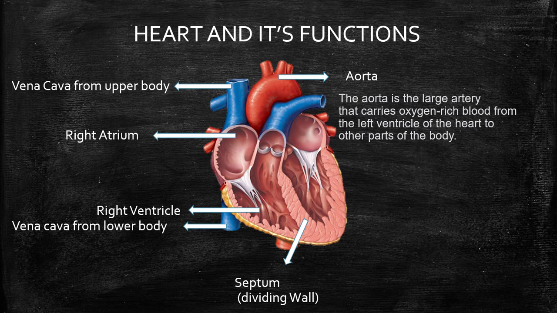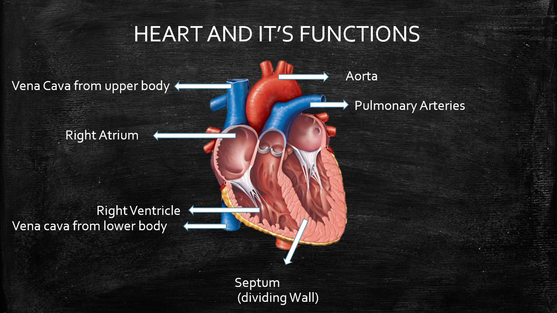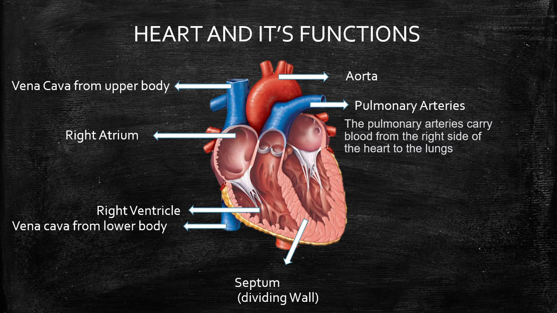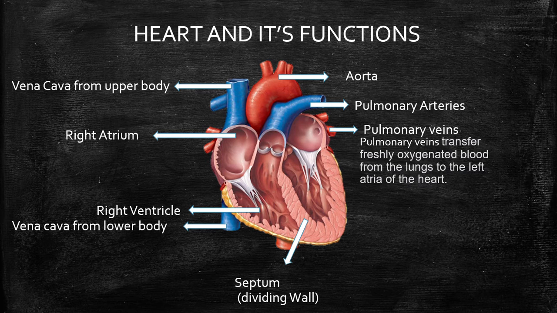Aorta. The aorta is the largest artery that carries oxygen-rich blood from the left ventricle of the heart to other parts of the body. Pulmonary arteries. The pulmonary arteries carry blood from the right side of the heart to the lungs. Pulmonary veins. Pulmonary veins transfer freshly oxygenated blood from the lungs to the left atrium of the heart.